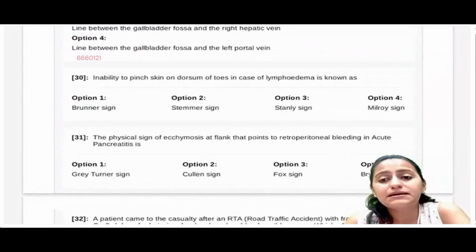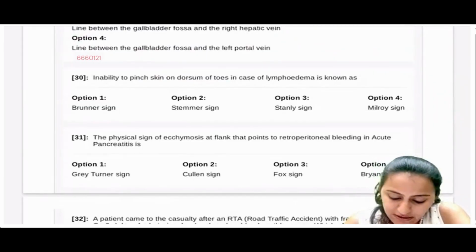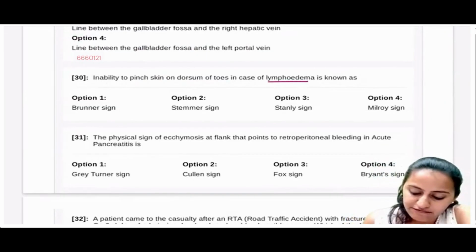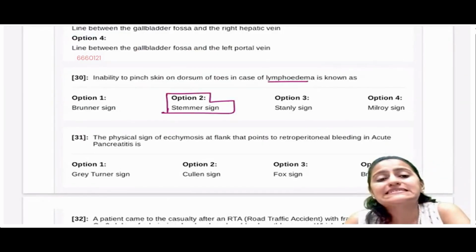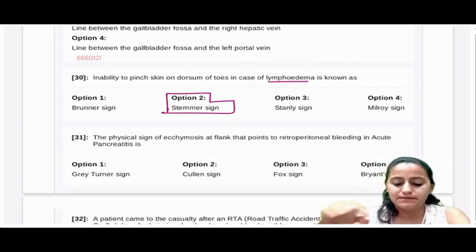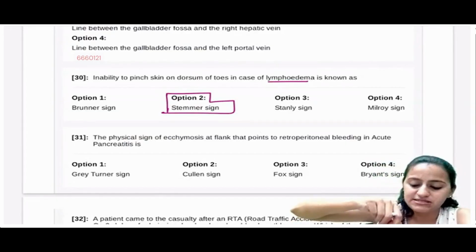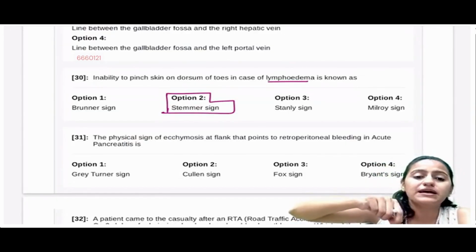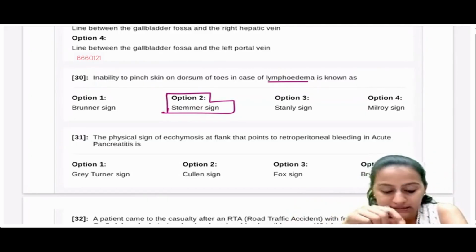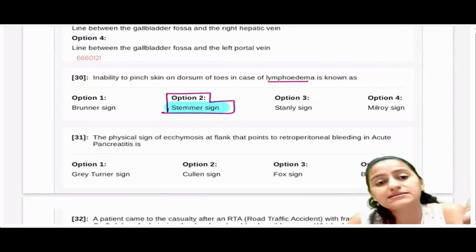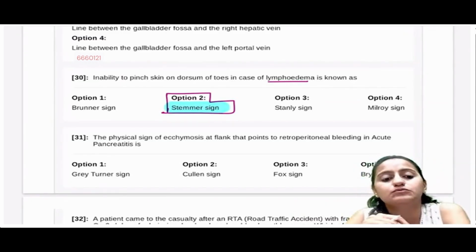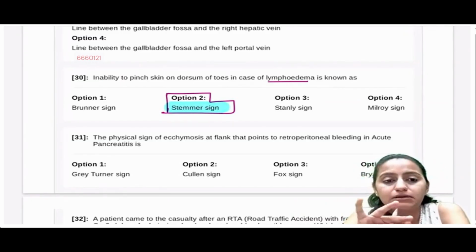Next one, inability to pinch skin on dorsum of toes in a case of lymphedema is known as what sign? Just remember the name of the sign, Stemmer sign. Okay, remember Stemmer sign is when you are trying to pinch the skin. अगर ये pinch नहीं हो रही है, मतलब lymphedema है, ठीक है? So remember, this is something called as Stemmer sign. This is Stemmer sign which is seen in lymphedema. Okay, Stemmer sign.